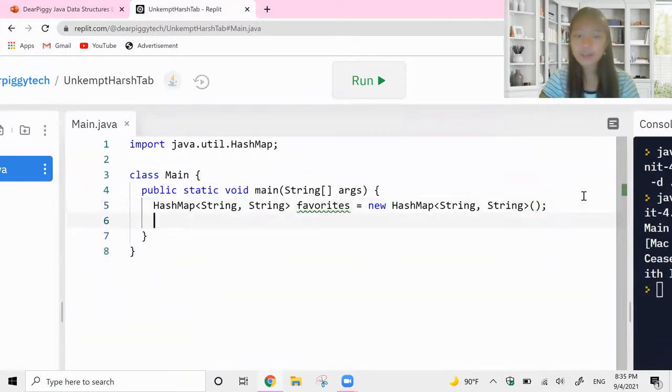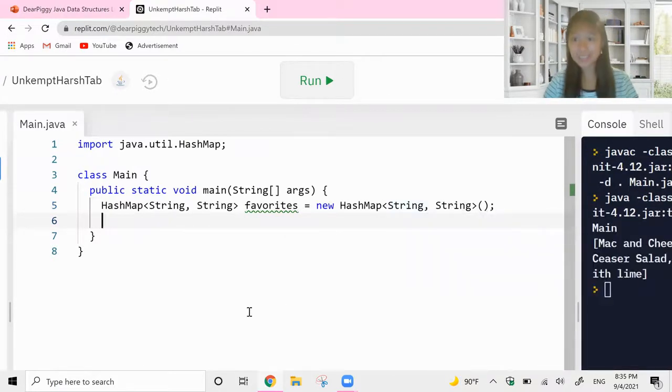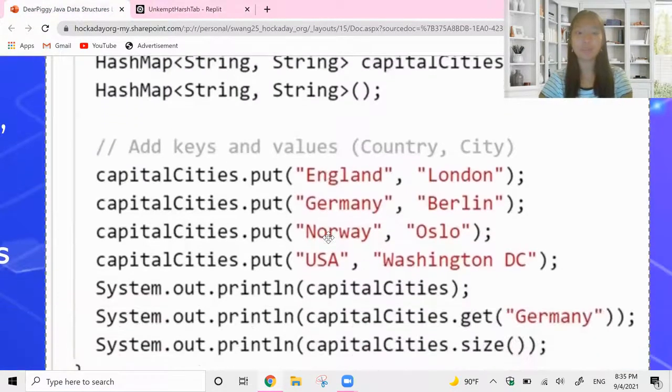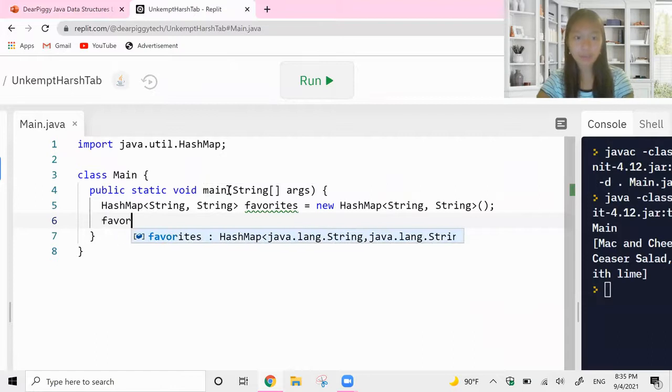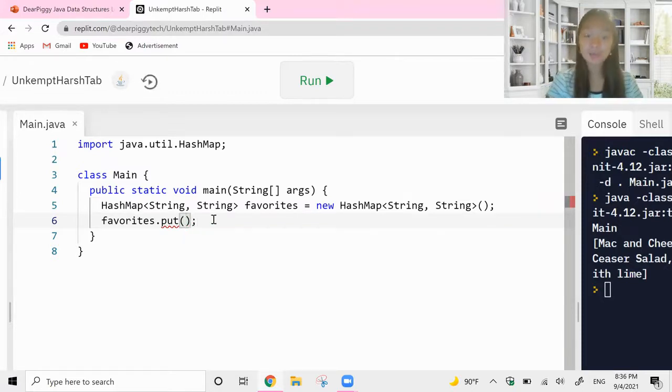All right, so let's go ahead and start adding values to our hash map. Currently, our hash map is empty, so we need to start adding some things to it. For our hash map, we actually use the method put, which in my opinion is a little weird because usually you think of put like golf, but now we're using put to insert values. So when we do put, we have to give the name of your hash map dot put. And then notice that Replit is even prompting you. It needs a string key and a string value. So that's exactly what we're going to give it.